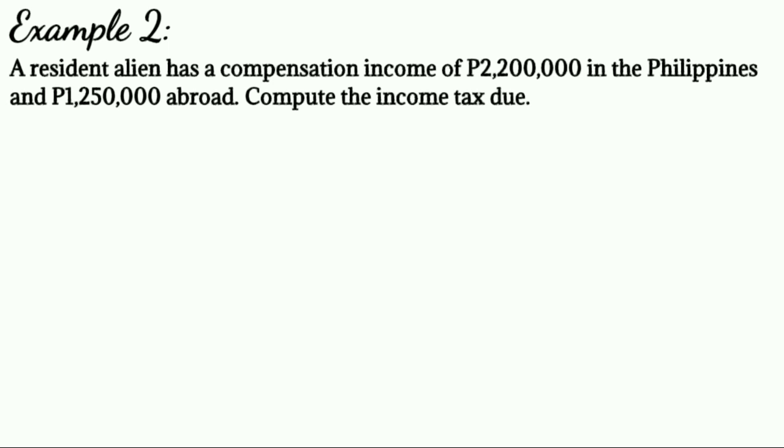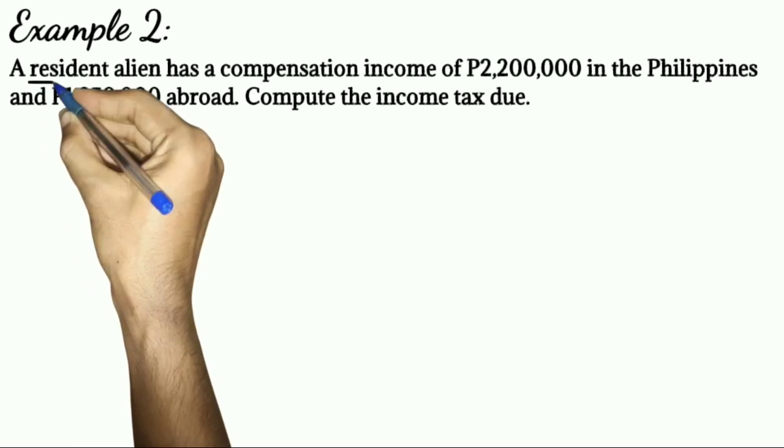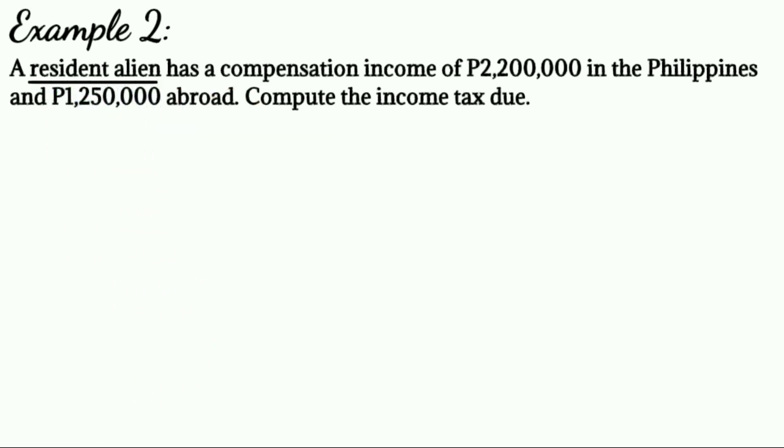Therefore, only the 2,200,000 pesos is taxable because the individual taxpayer here is a resident alien. Let's now solve the total income tax due.